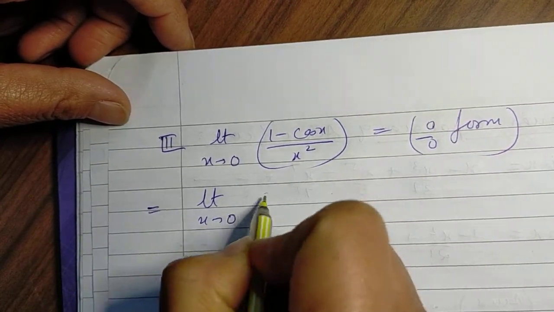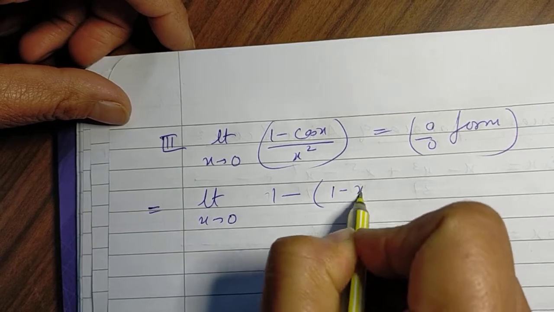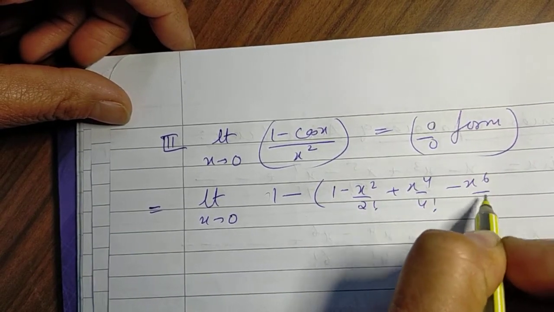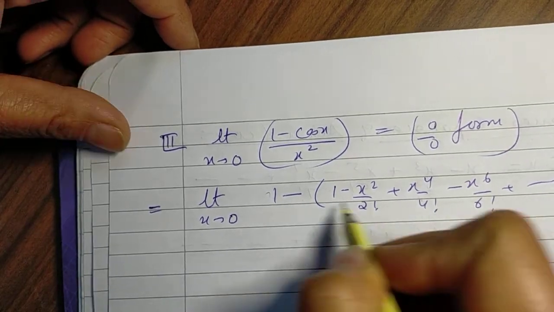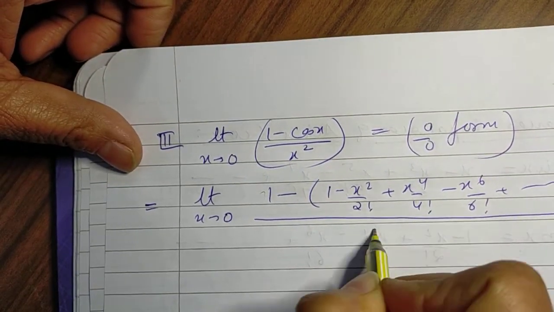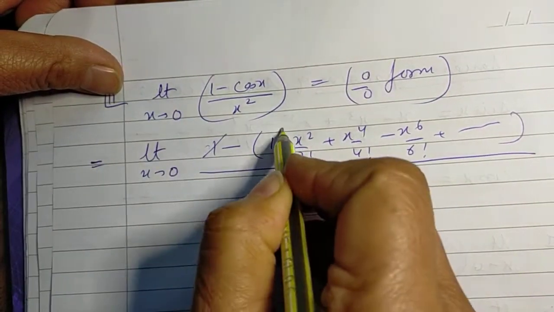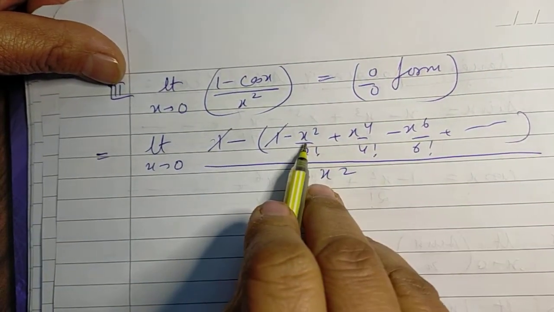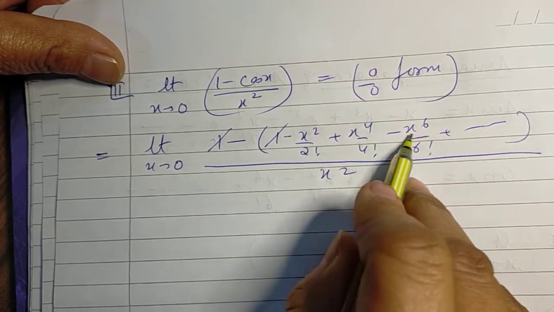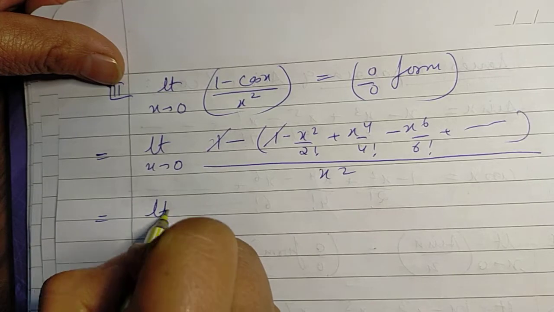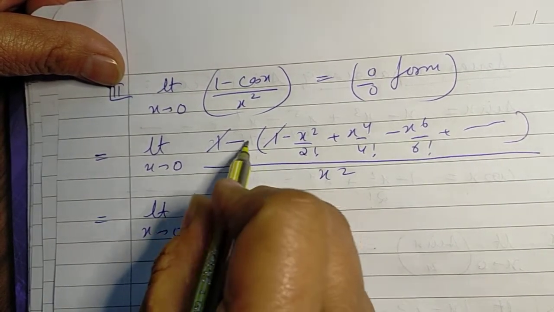So what do we get? 1 minus, open bracket, 1 minus x squared over 2 factorial, plus x^4 over 4 factorial, minus x^6 over 6 factorial, and so on, whole upon x square. Now this one and this one gets cancelled, and if you observe carefully, every term has at least two powers of x which can be taken common, and so we get this.